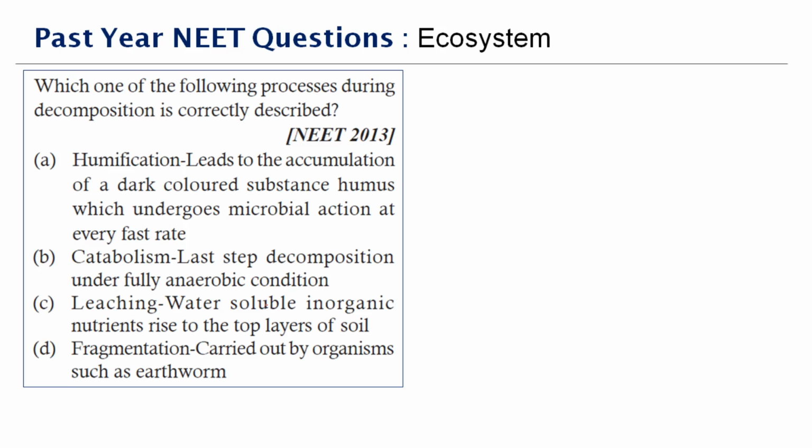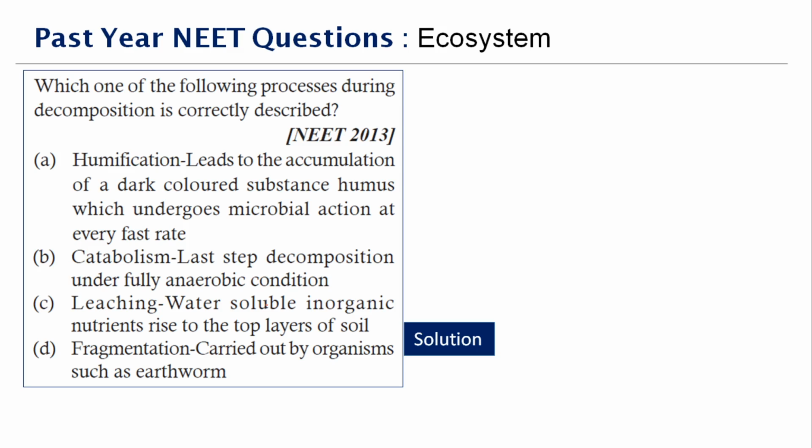Next question here. Which one of the following processes during decomposition is correctly described? Now you have to analyze the statements. Humification leads to the accumulation of dark colored substance humus, which undergoes microbial action at very fast rate. Catabolism, last step of decomposition under fully anaerobic condition. And leaching, water soluble inorganic nutrients rise to the top layers of the soil. Fragmentation, it is carried out by the organisms such as earthworm.